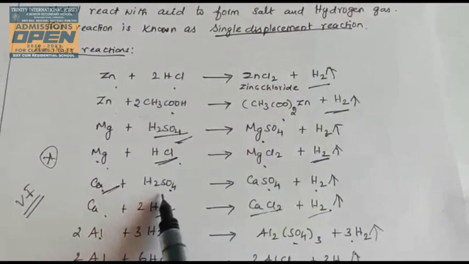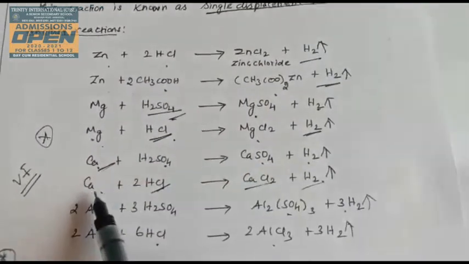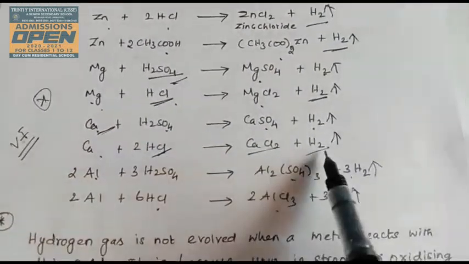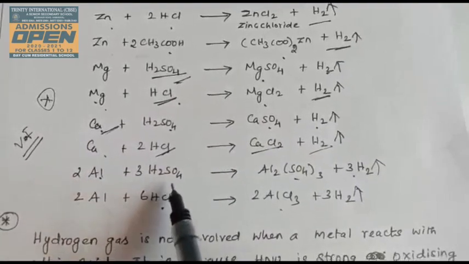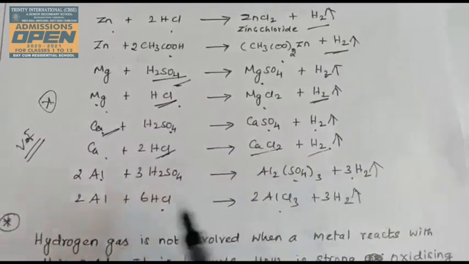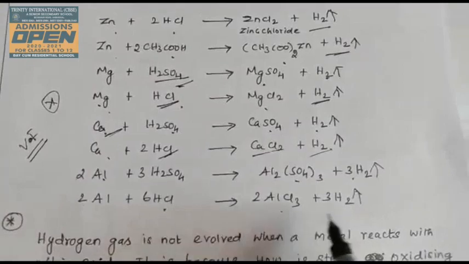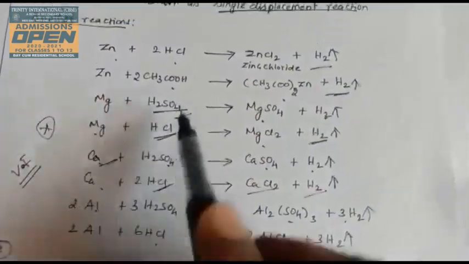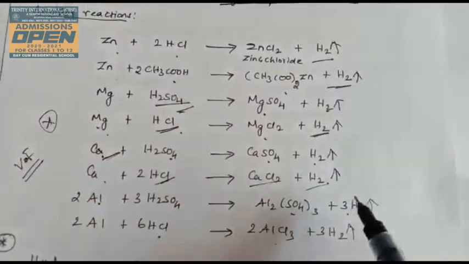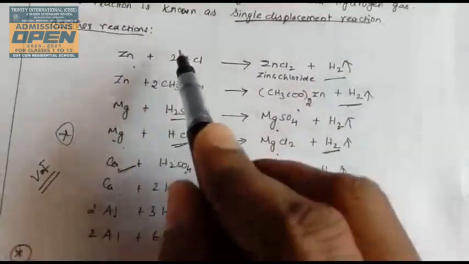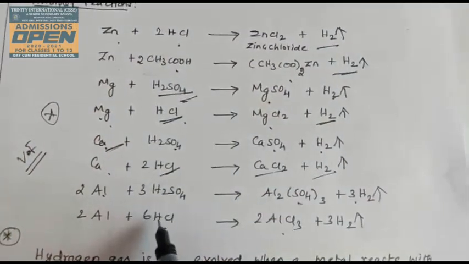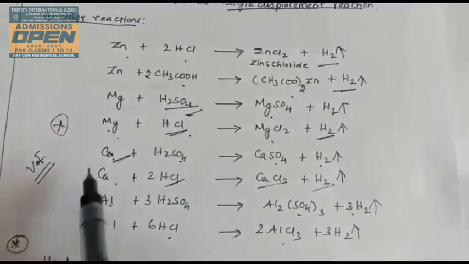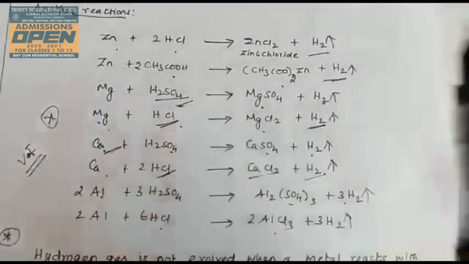Calcium reacts with sulfuric acid to evolve hydrogen gas. Calcium reacts with hydrochloric acid to evolve hydrogen. Aluminum reacts with sulfuric acid to form aluminum sulfate and hydrogen. Aluminum reacts with hydrochloric acid to release hydrogen gas. So all these metals react with acids to evolve hydrogen. Generally all acids contain hydrogen, so metals react with acids to evolve hydrogen gas.